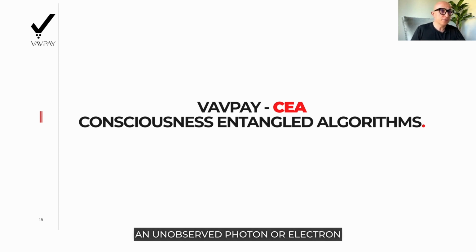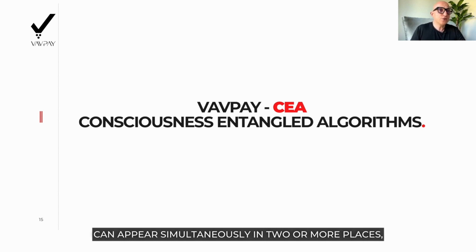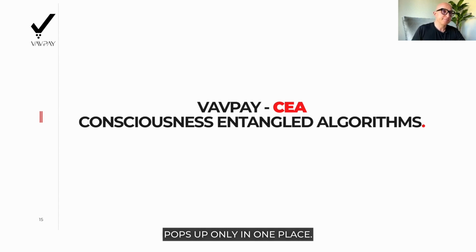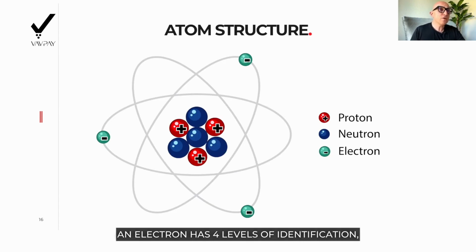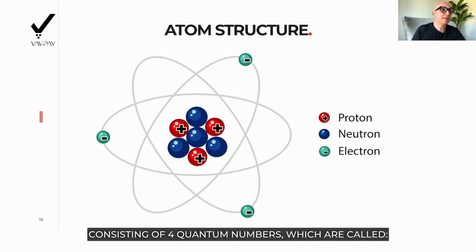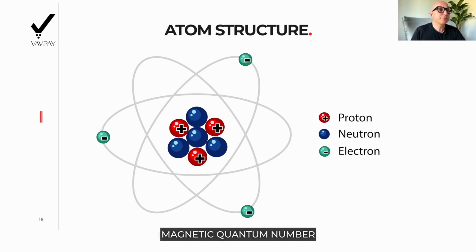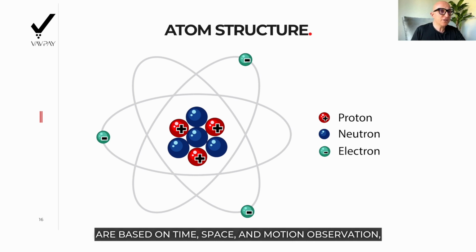An unobserved photon or electron can appear simultaneously in two or more places, whereas an observed or measured one pops up only in one place. An electron has 4 levels of identification consisting of 4 quantum numbers, which are called principal quantum number, orbital angular momentum quantum number, magnetic quantum number, and electron spin quantum number. All of these quantum numbers' objective is to determine the probable location of an electron within the atom. Those 4 levels of identification, however, are based on the time, space and motion observation. Thus, as stated before, they will never be able to provide the probable location of the electron.